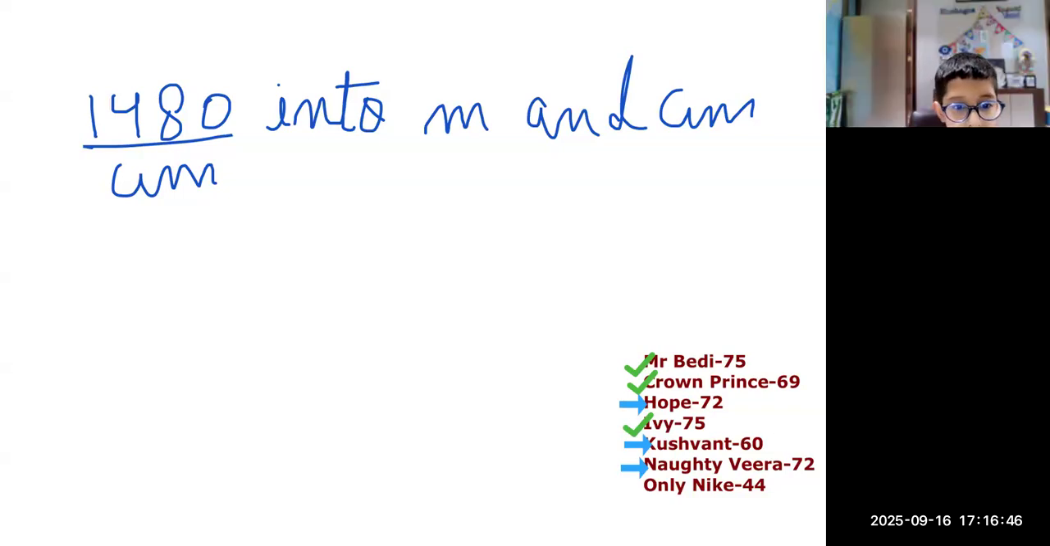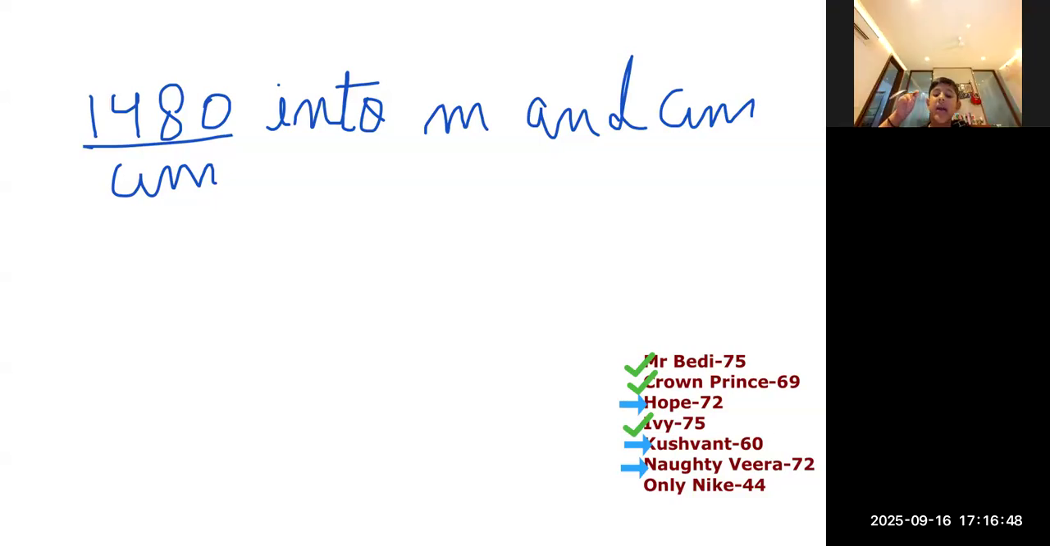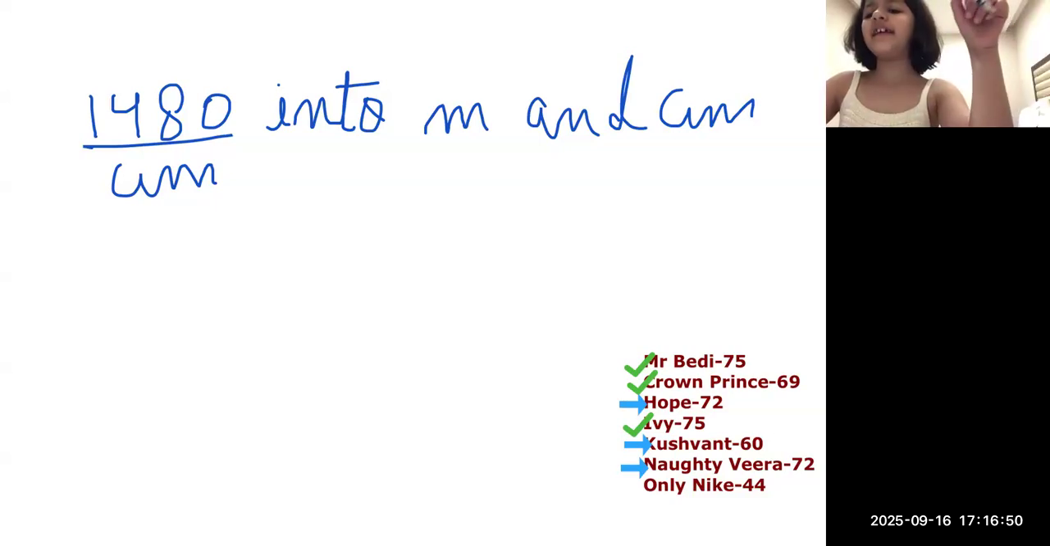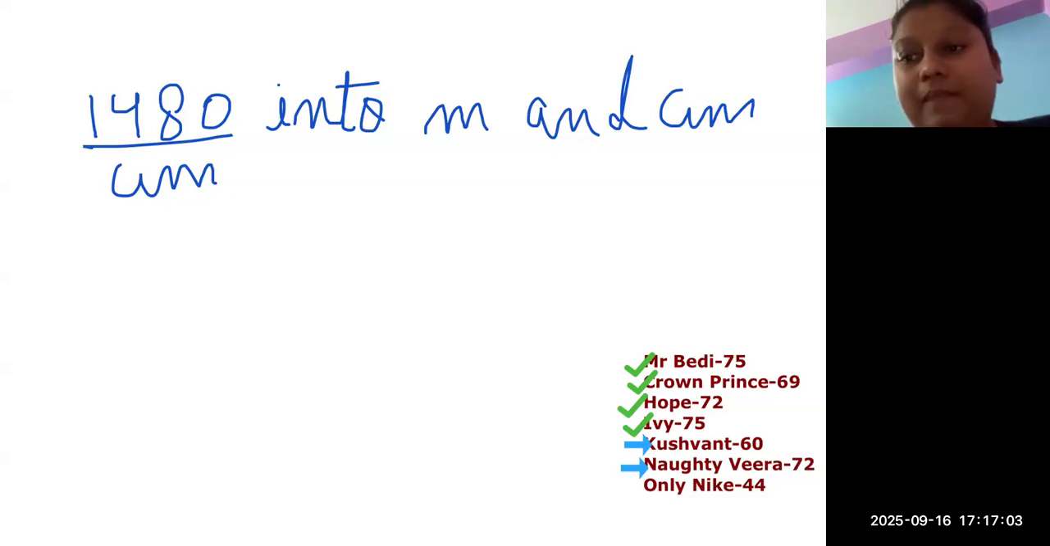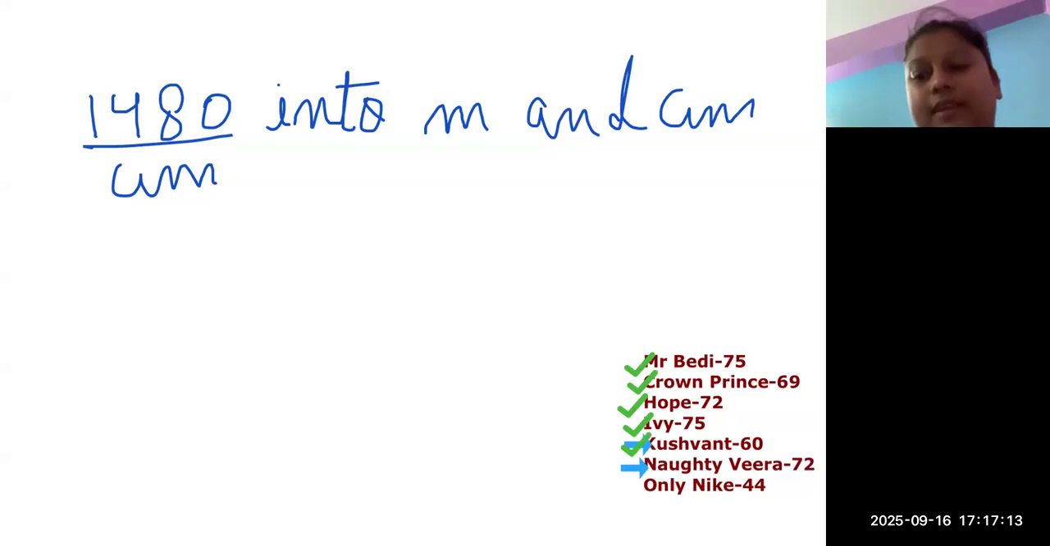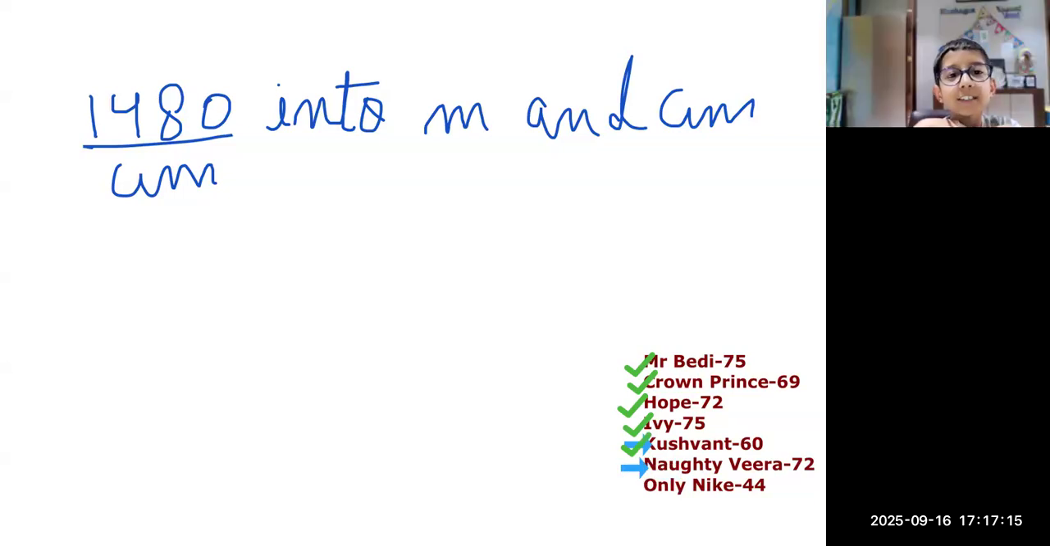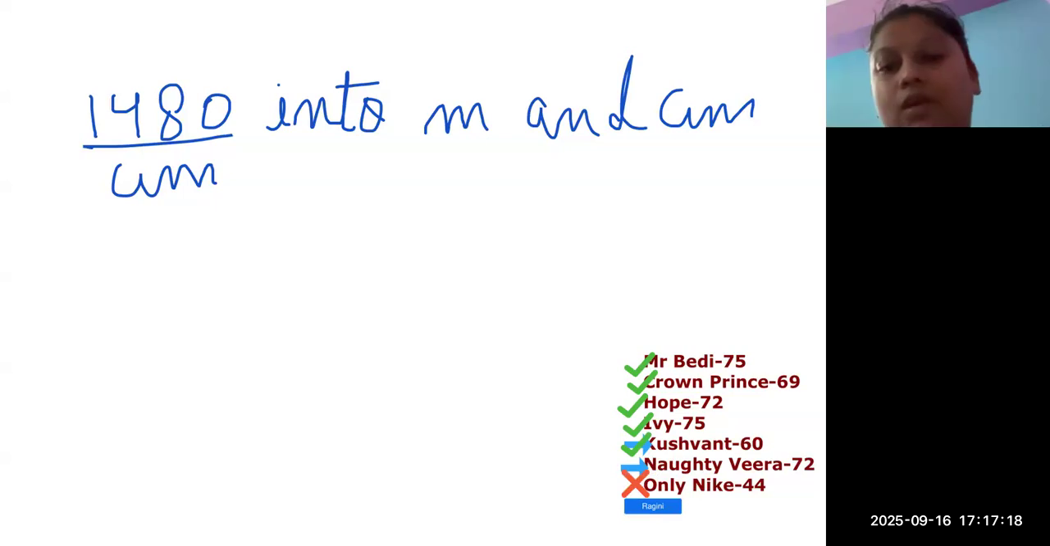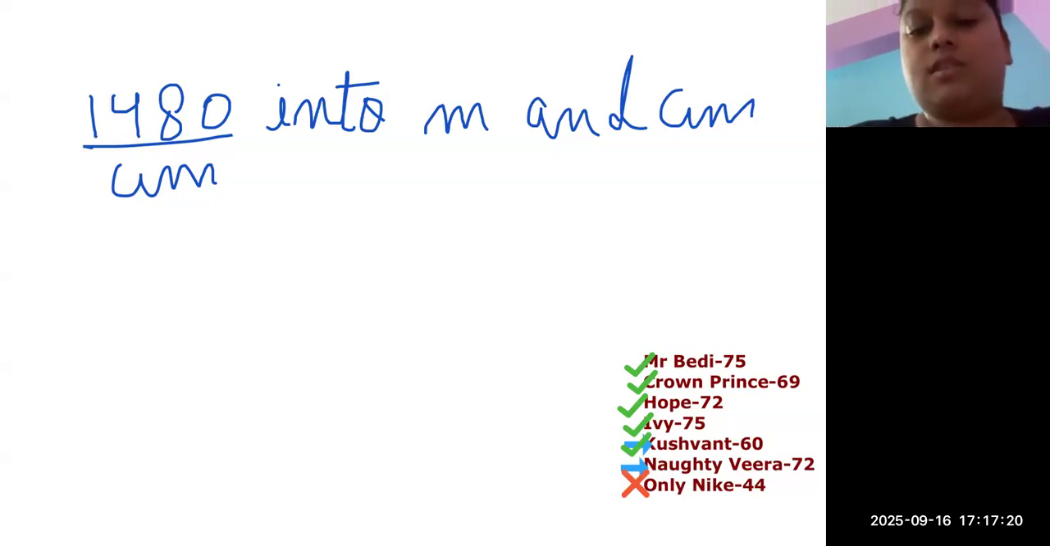Ma'am, I sent it. Ma'am, it is showing an arrow. Ma'am, I sent both questions. By mistake, I tapped it once, so that's why. Okay, Nike is left. Ma'am, sent. Okay, yeah. Kushwant got it correct now. Ma'am told me the answer only. Knight got it wrong.